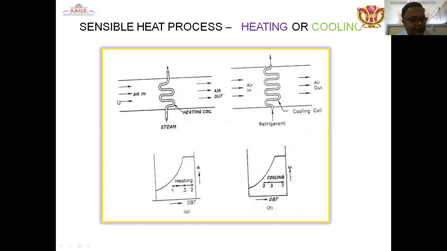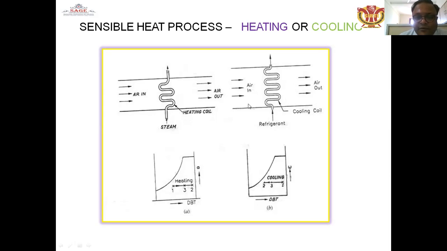In the ACs installed in homes, if you want a heating effect in winter conditions, the air circulating outside the room or around the room comes in contact with the heating coil and gets heated, its temperature increases, and then the air heats the room and comes in at a higher temperature. The medium used is steam if the heating coil is used there, and similarly in the case of the cooling coil, refrigerant is used for the cooling purpose.